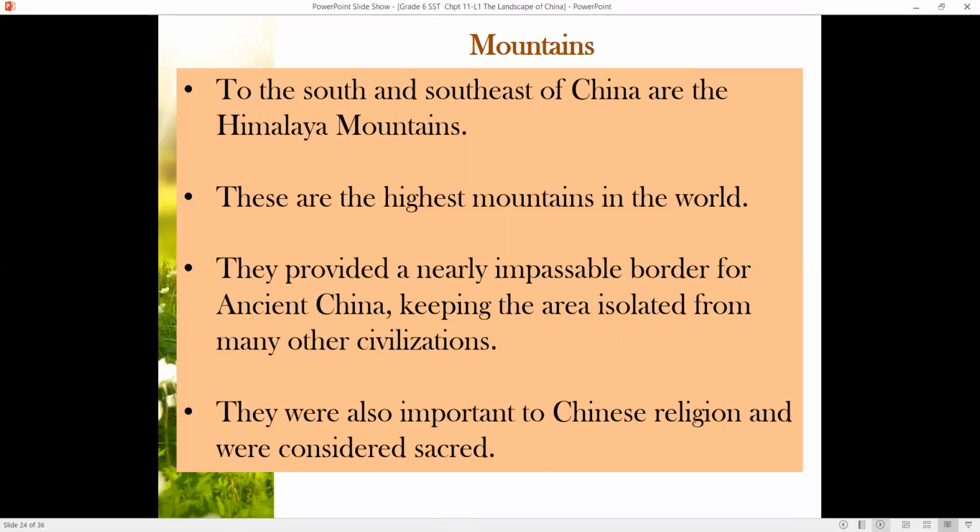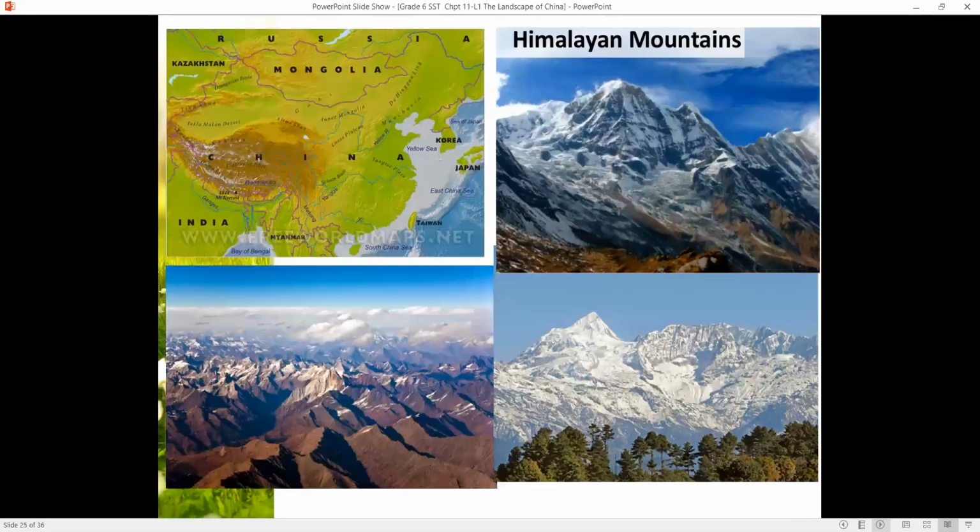They were also important to Chinese religion and were considered sacred. At the same time, the Chinese looked at the Himalayan mountain as a sacred mountain. Here is a picture of the beautiful Himalayan mountain ranges. It's really, really beautiful.